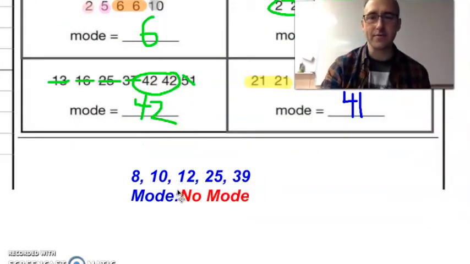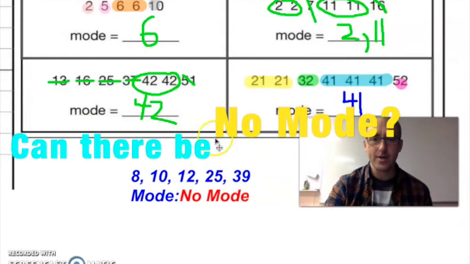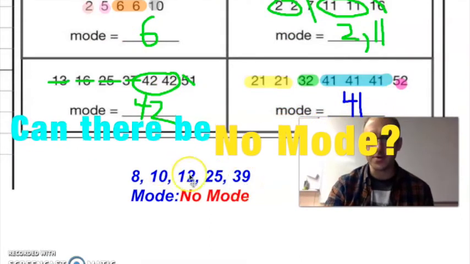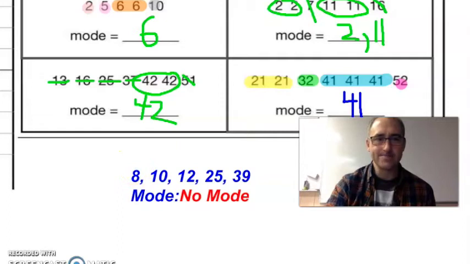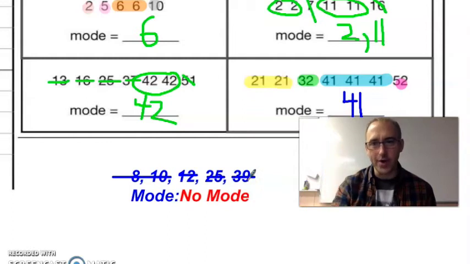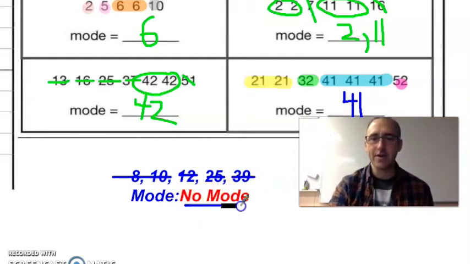Here's an example of no mode. We first got to make sure these are in number order. Yep, we have 8, only one of those. Only a 10, only 112, only 125, only 139. Since all the numbers only appear once, not one is more common than the rest, so we have no mode, and that's what you would write on your sheet of paper.